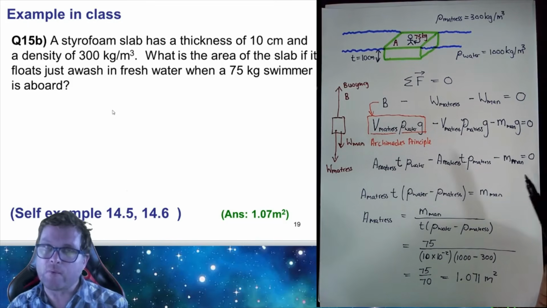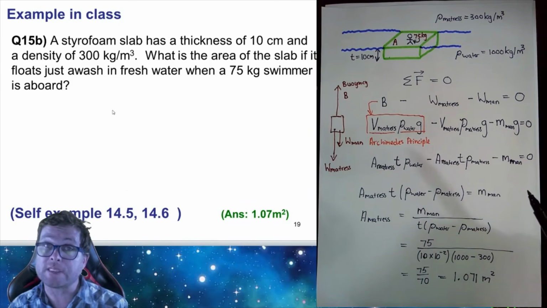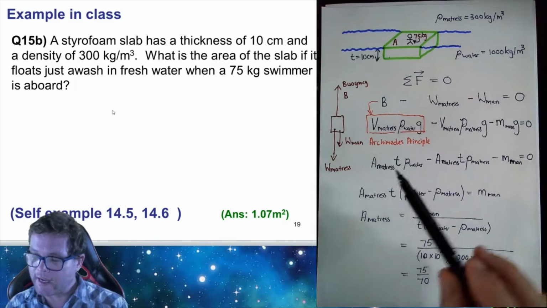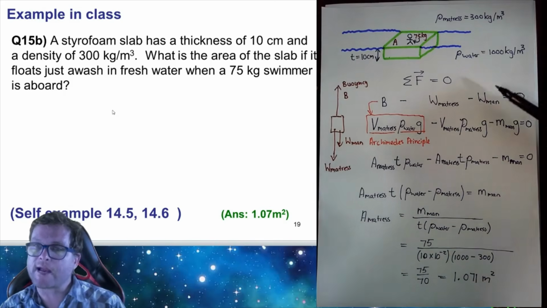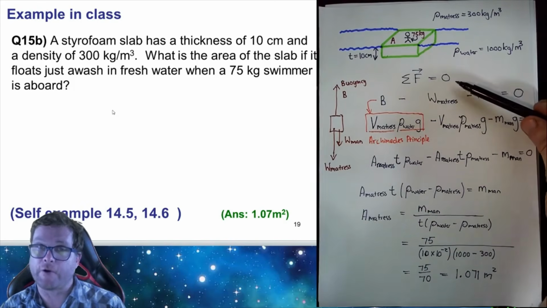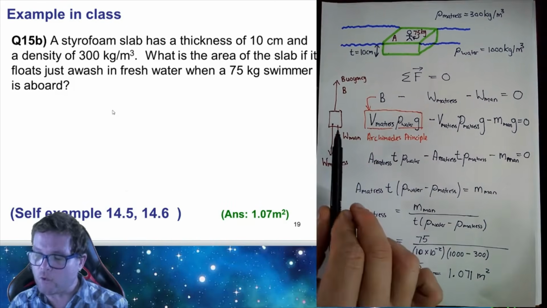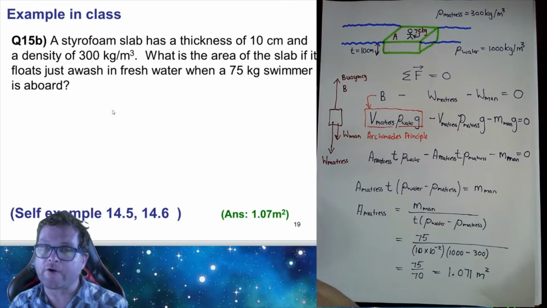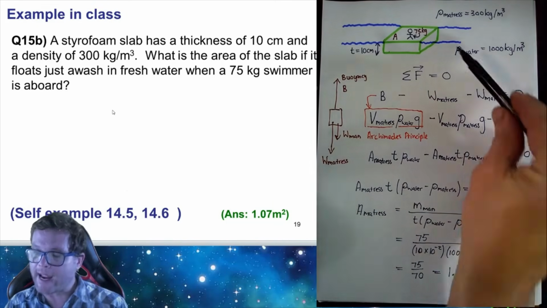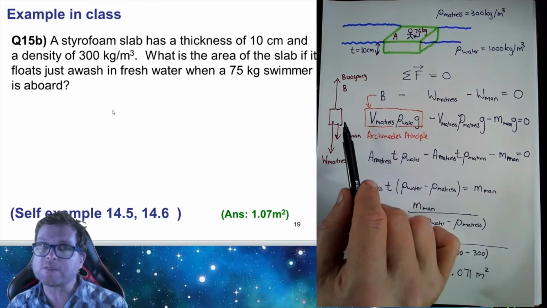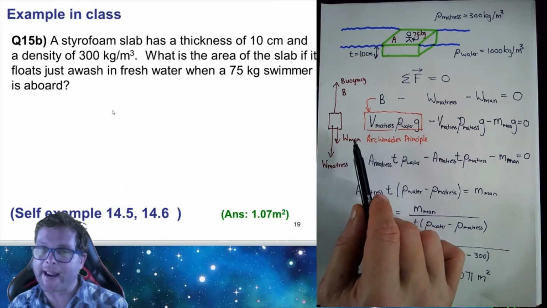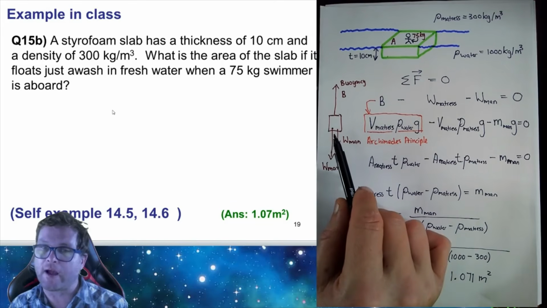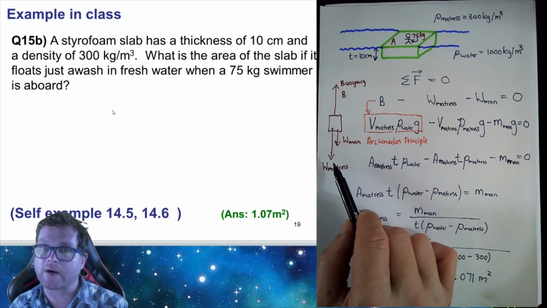The way we do that is by starting with the fact that if we have a mattress, then there are a number of different forces acting, and the sum of the forces must be 0. If we draw a free body diagram of the man and the mattress, the first force is the weight of the man acting downwards. The second force is the weight of the mattress acting downwards as well.